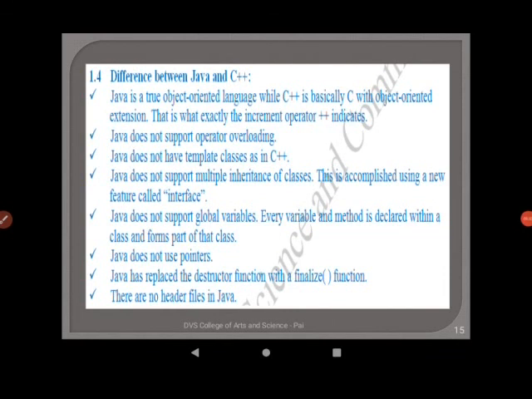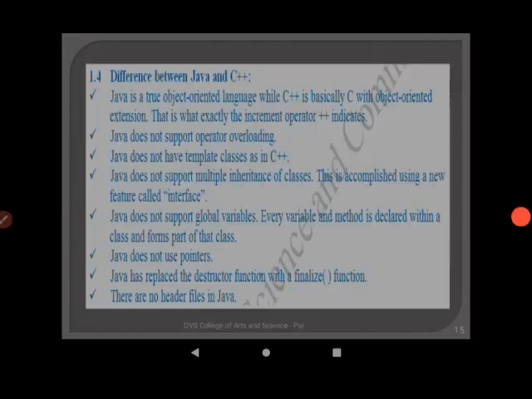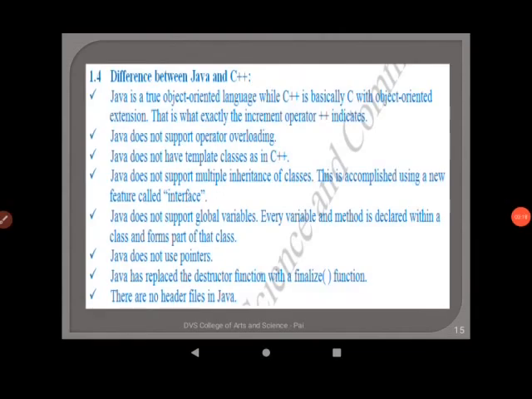Next point, C++ supports global variables, whereas Java does not support global variables. Every variable and method is declared within a class and forms a part of that class. Next point, Java does not use pointers, whereas C++ uses them. Java has replaced the destructor function which is available in C++ with a finalize function. Now the last point, there are no header files in Java as we use in C++.